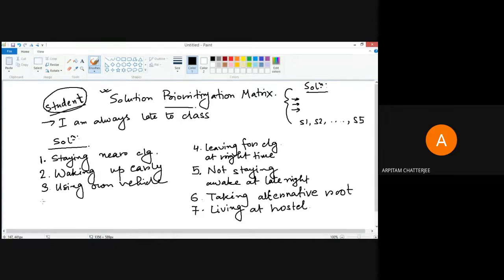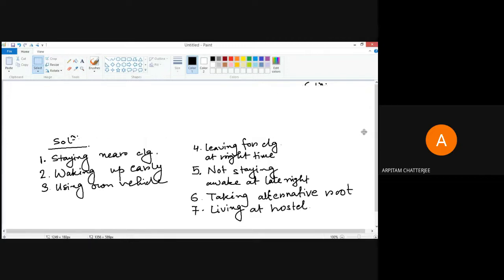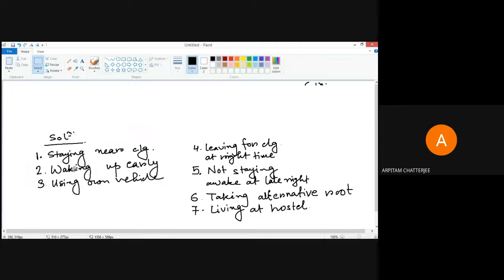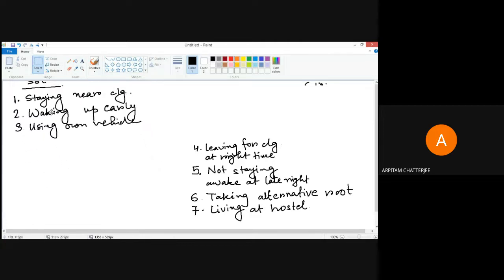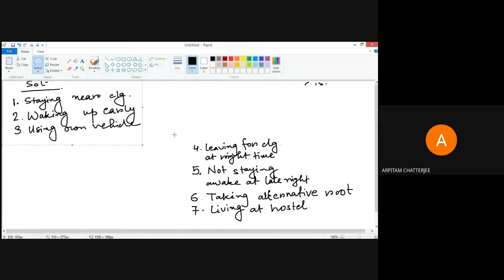Anything else? Okay, if not, no problem. We will start with this to understand. Now, as you can find out, we have got seven possible solutions. Now we have to find out which solution we may adopt actually, or which solution we may finally go for.